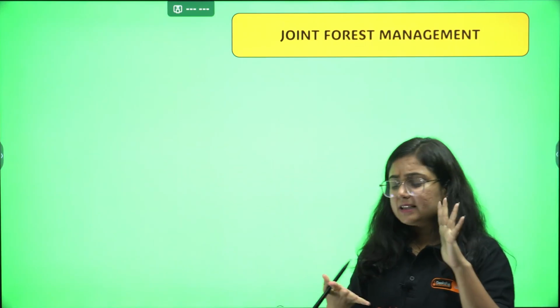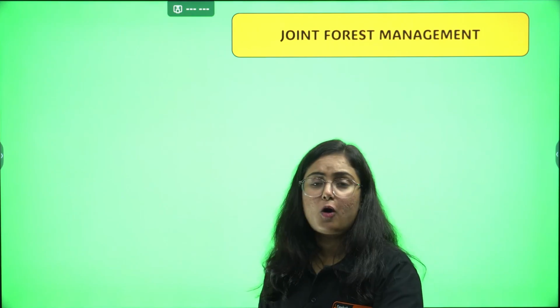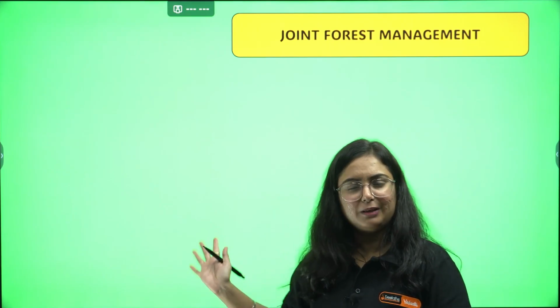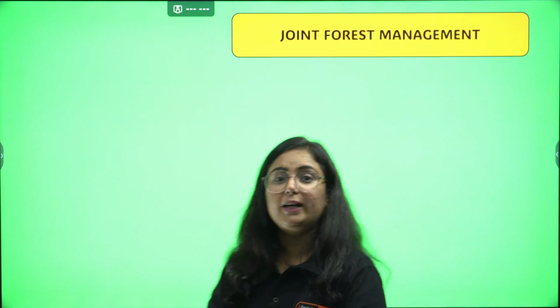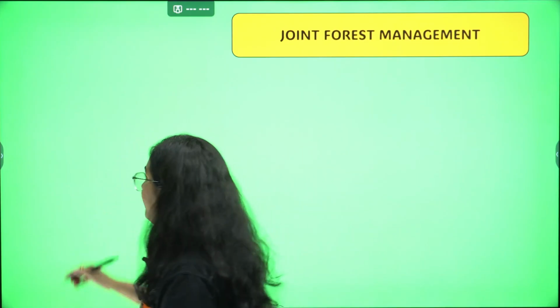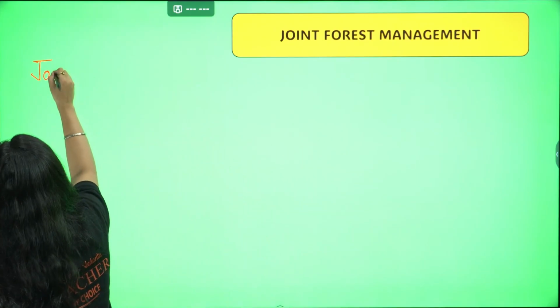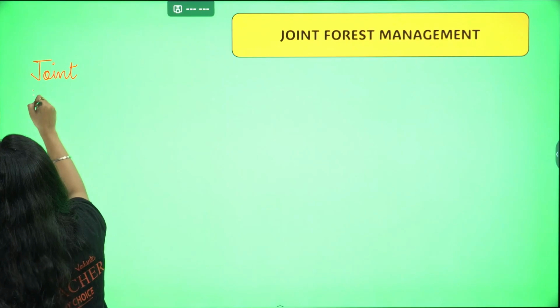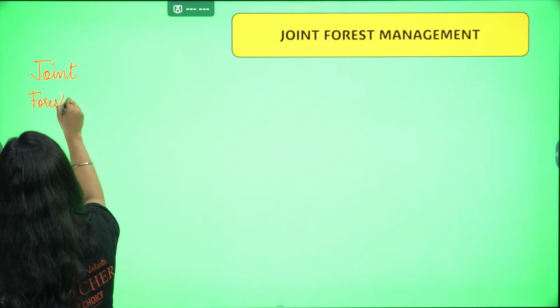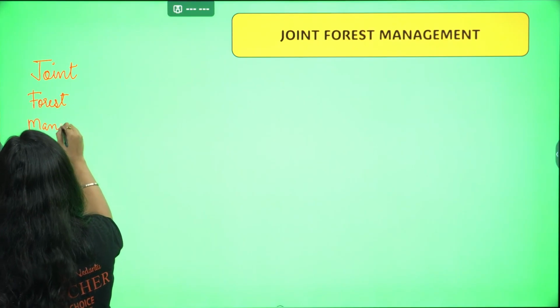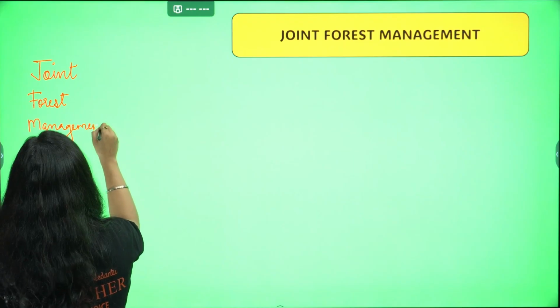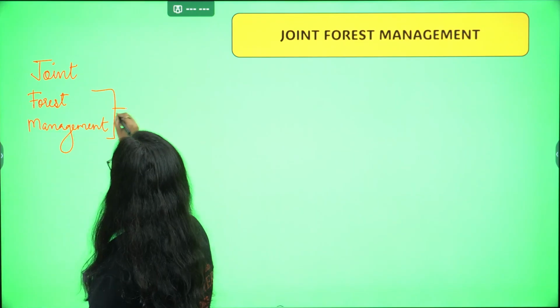Moving further with the last topic, I'm very happy teaching this chapter because it is very short. Okay, and there are some points to be focused on for examination purposes, and we have discussed this. The last one is joint forest management. Now see, the word joint itself tells us the meaning. Now tell me, who is responsible for forest management?